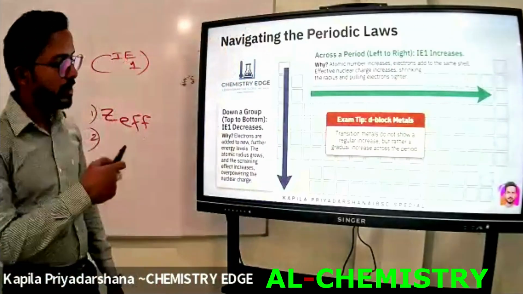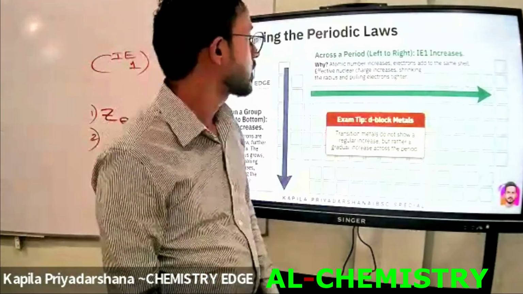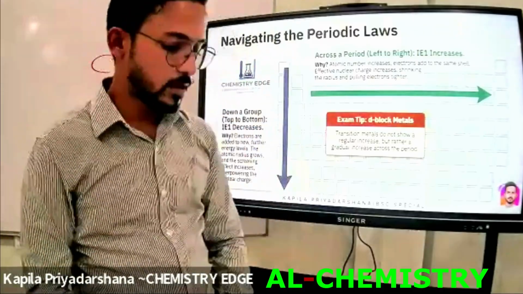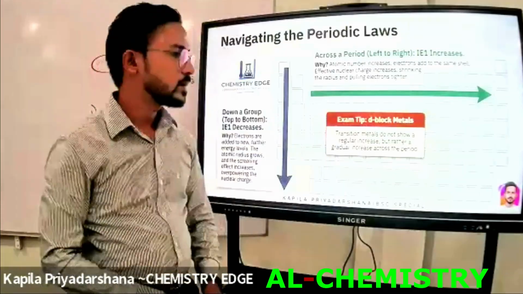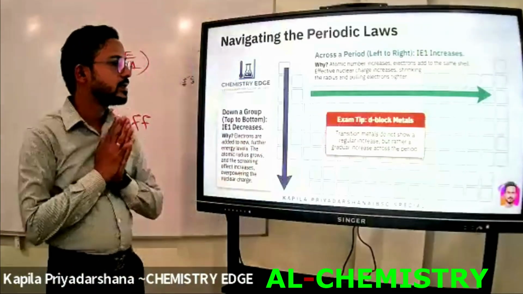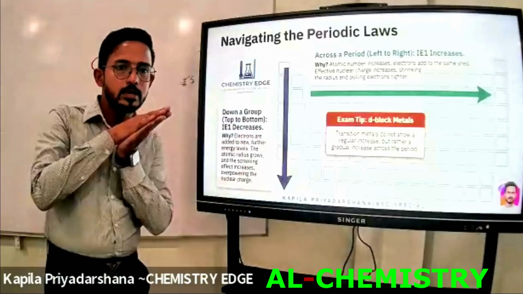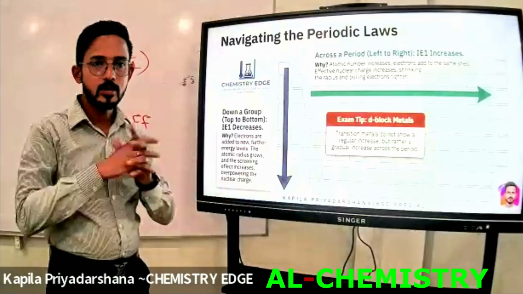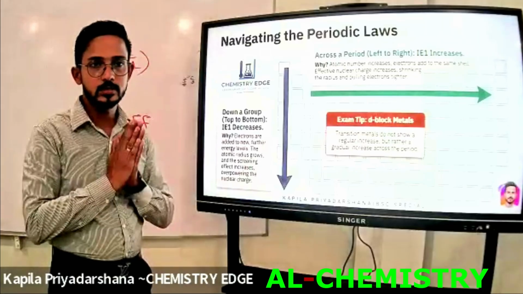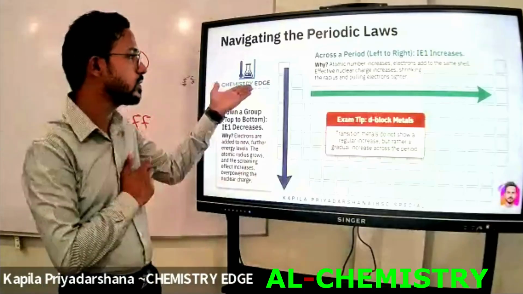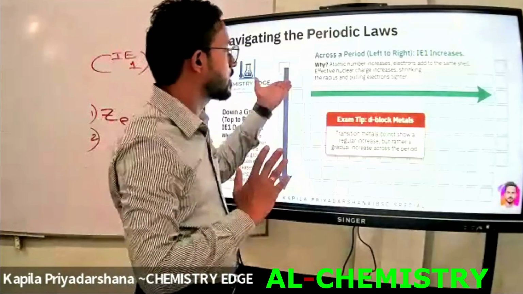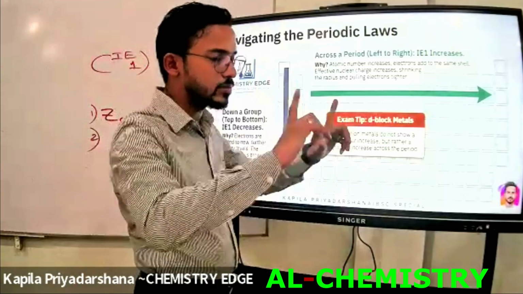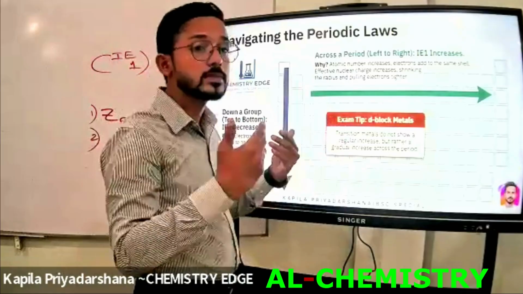Okay, let's write down these things, left to right and top to bottom of every page. And we are also going to draw the shape, left to right, for each period. The ionization energy cannot increase gradually when we go from left to right across every period. There are several deviations. Most probably we say the ionization energy increases. The reason is the atomic radius.